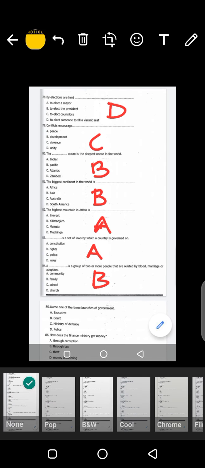So, question 86, how does the finance ministry... Before that one, which of the three branches of the government is actually executive? Executive is a branch of the government.